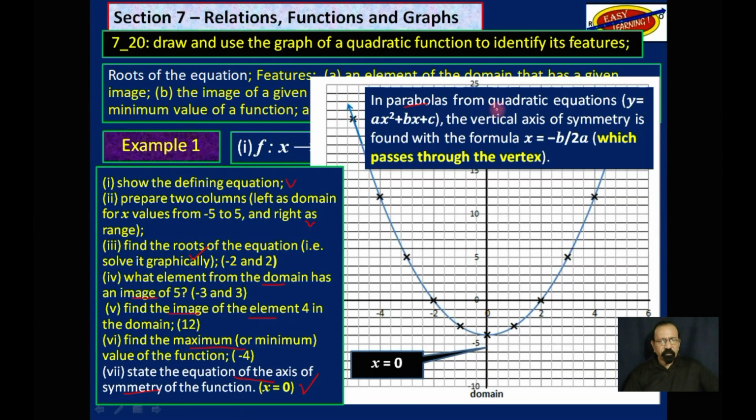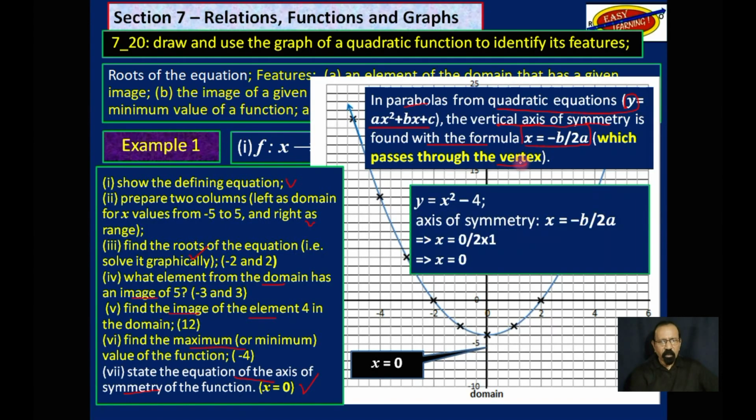In parabolas, from the quadratic equation, remember I'm saying y is equal to ax squared plus bx plus c, the vertical axis of symmetry is found with this formula here, where x is equal to minus b over 2a, which passes through the vertex. Remember, you don't have to do that for this objective. But if we do it, we find that b is 0 because we don't have any middle term.